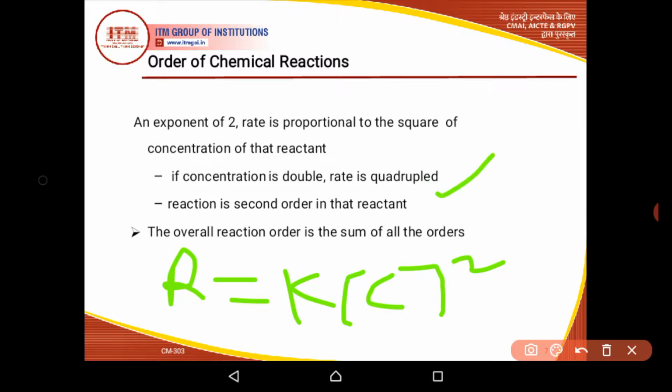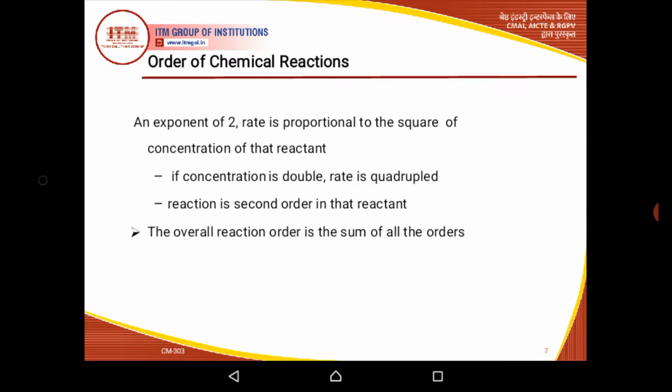If the order of reaction is second order with respect to this particular reactant, we can calculate the effect of concentration of individual chemical species on the rate of the reaction.